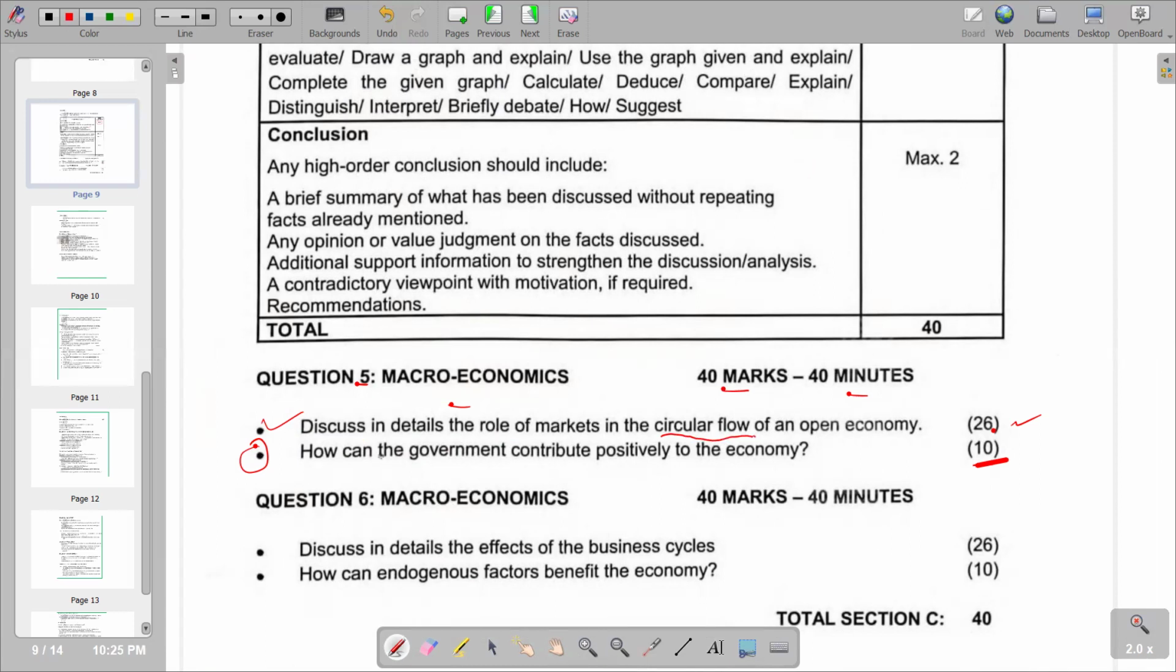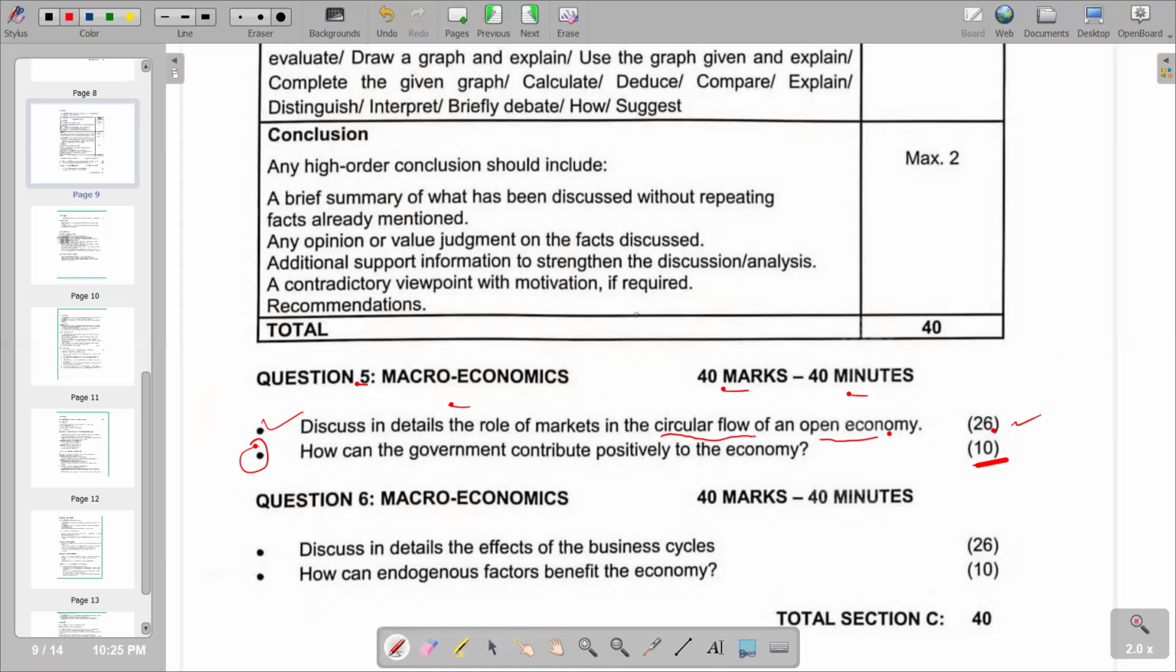Also, on the second part, still on the first point, we have a term which is open economy. Those are the 2 terms that we are going to define in the introduction of this essay. We'll start with circular flow. The definition of circular flow is a simplified representation of the interaction between the participants of the economy. That's all you are going to state in the introduction when defining circular flow.